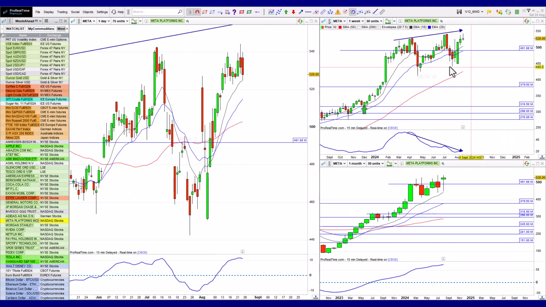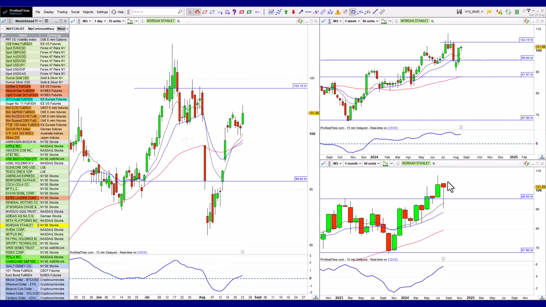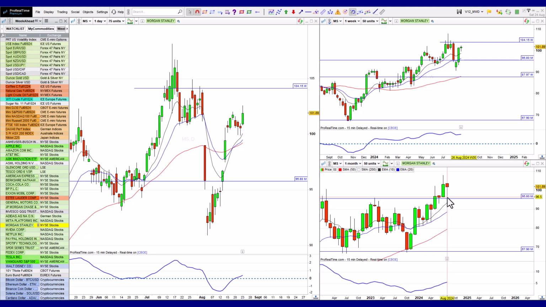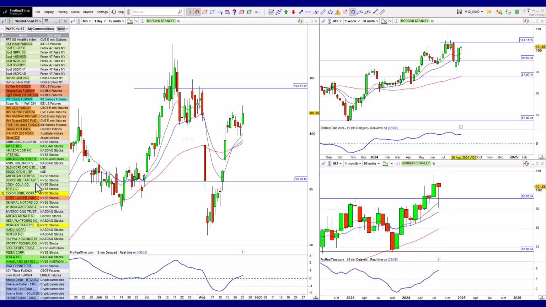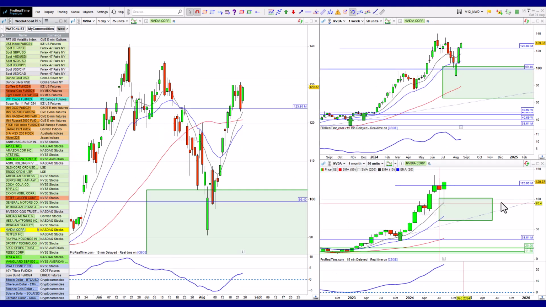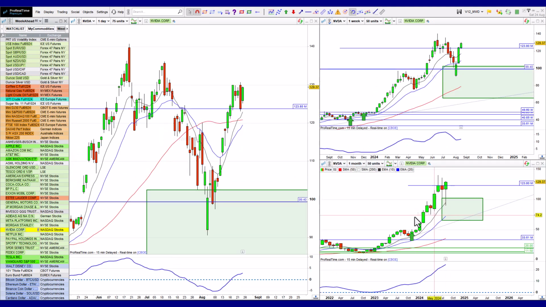Meta also continue to just test those upper limits. There we go, moving on. Morgan Stanley also looking all right at this time. I've said it before, but I really like the fact that it retested that resistance. That's a pretty good sign. We've got NVIDIA also looking very nice and bullish.